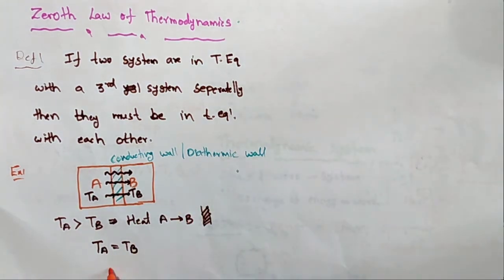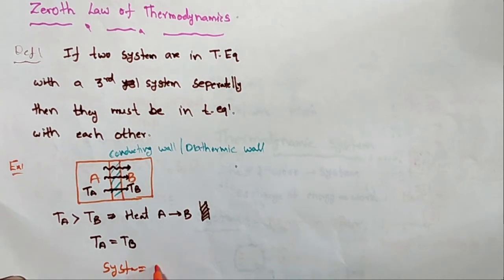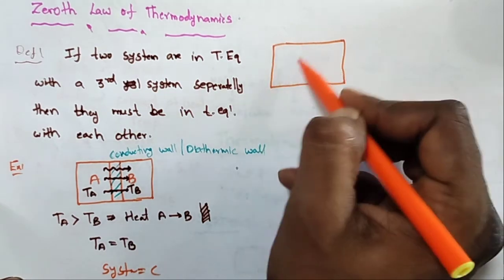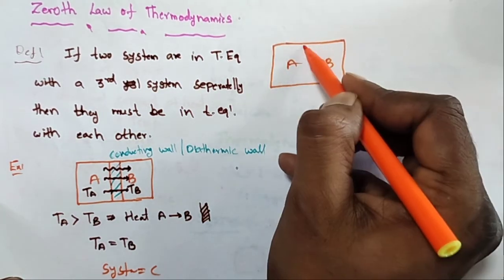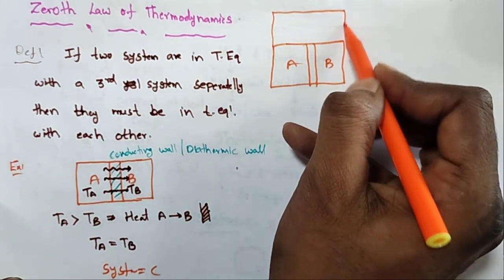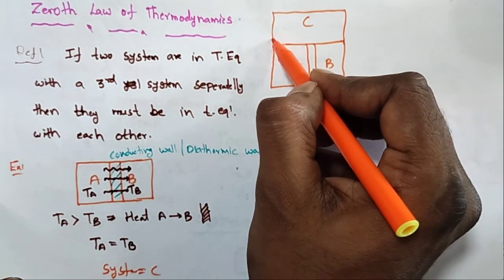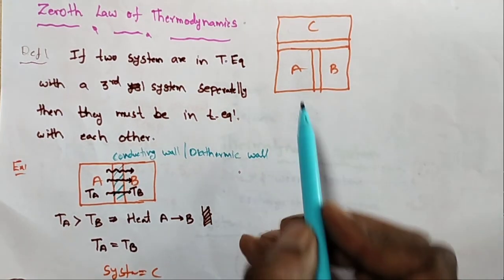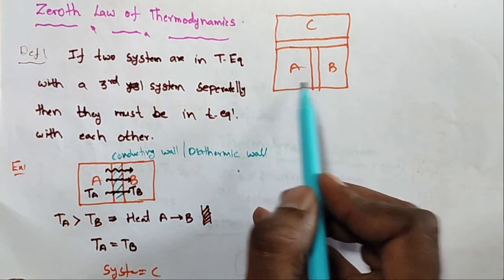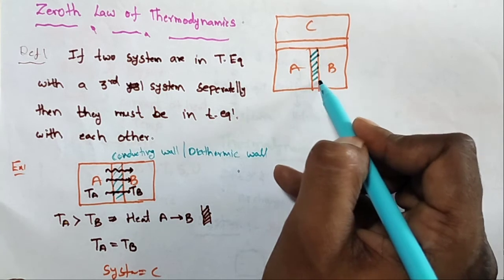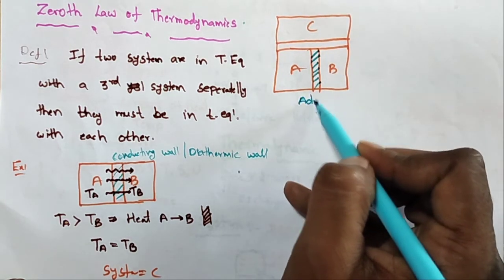Now here I am taking another system, a third system, C. So this is A and B with one wall between them, and here C is one system, also connected by one wall. Now A and B are connected by an adiabatic wall.